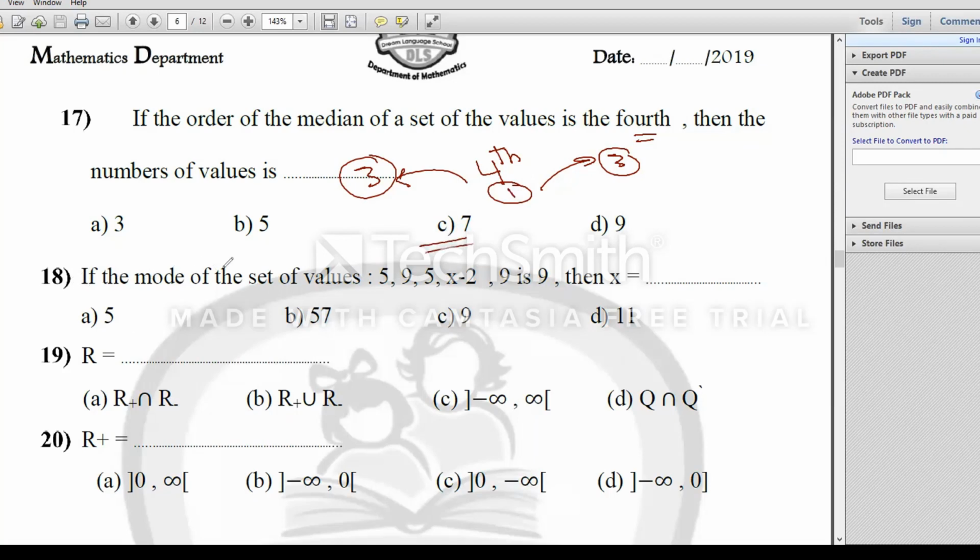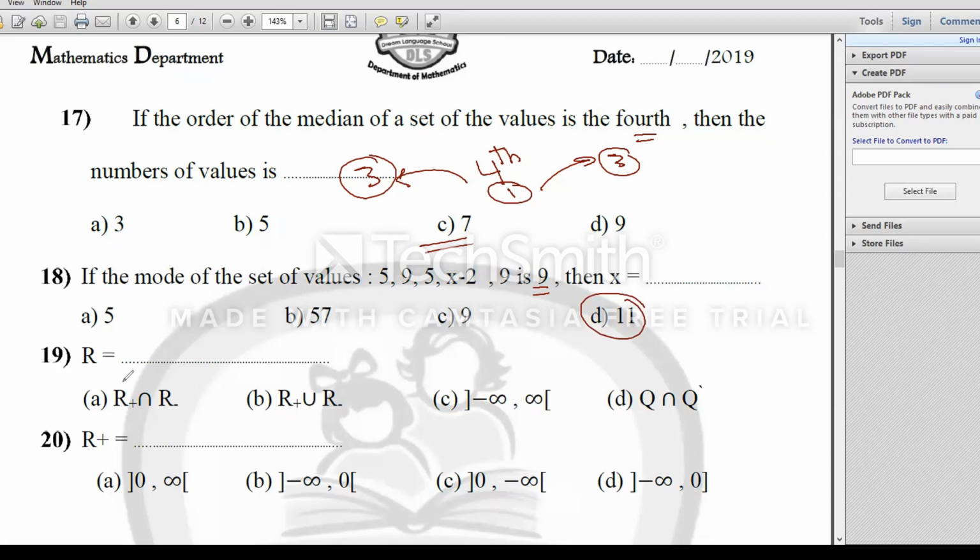Number 18, if the mode of the set of values 5, 9, 5, x minus 2, and 9 is 9, then my mode is 9. Then 9 must be most repeated. Then x minus 2 will be equal 9. Then x must be equals 11.